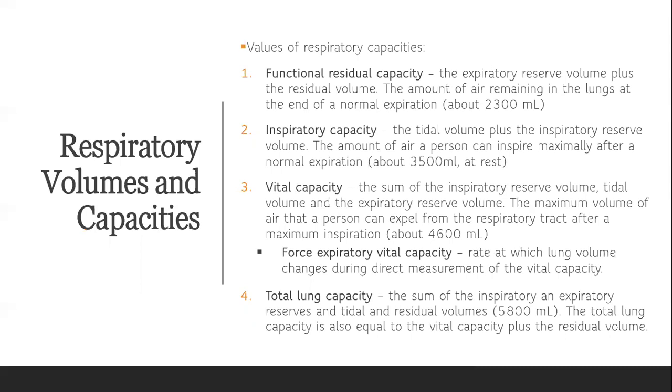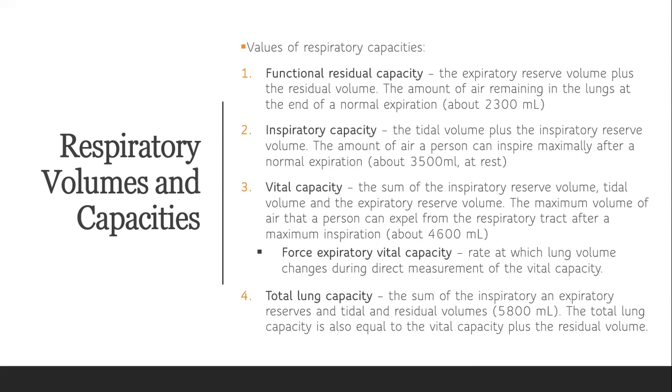Then we have vital capacity, which is the sum of the inspiratory reserve volume, tidal volume, and expiratory reserve volume. So it is the maximal volume of air that a person can expel from the respiratory tract after maximum inspiration. Then in this vital capacity, we can also measure the forced expiratory vital capacity, which is the rate at which lung volume changes during direct measure of the vital capacity.